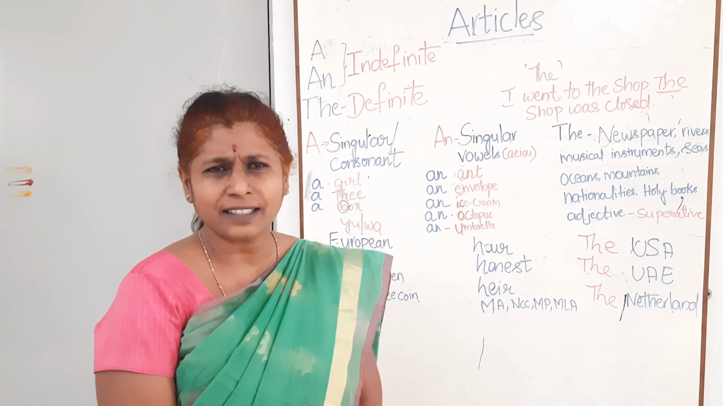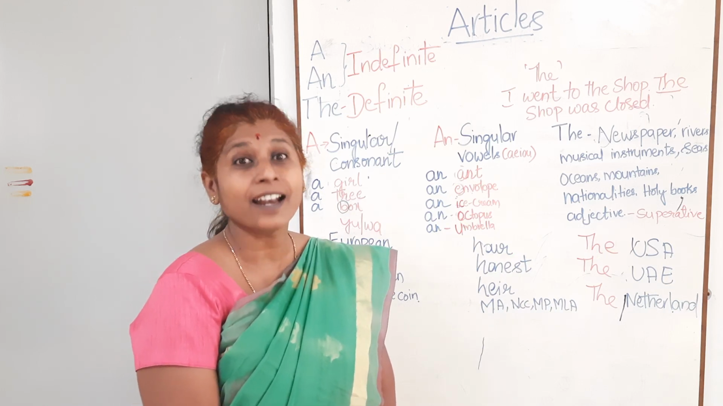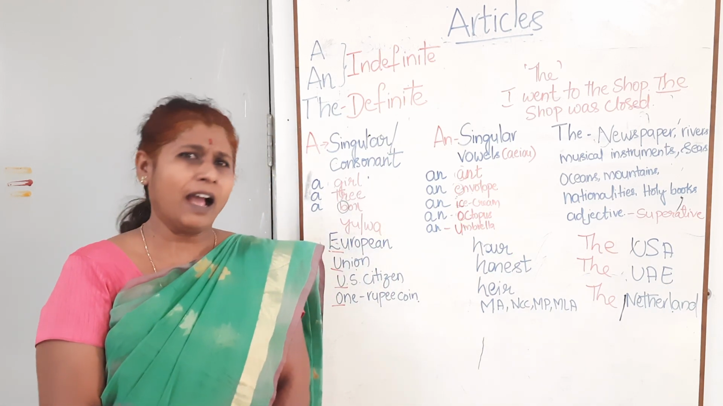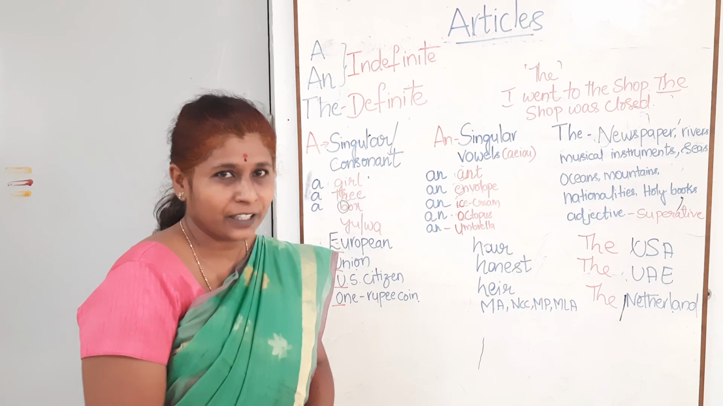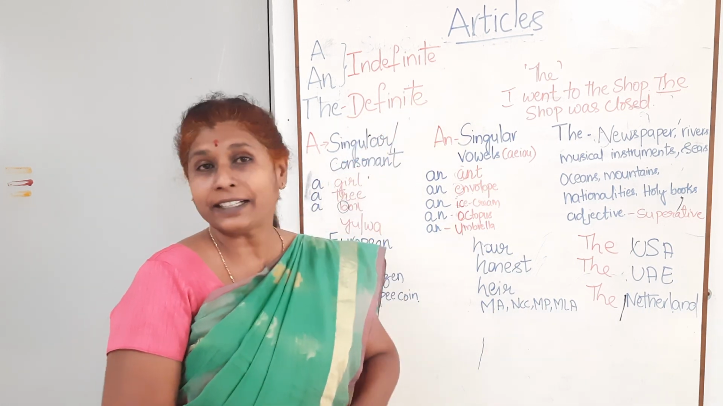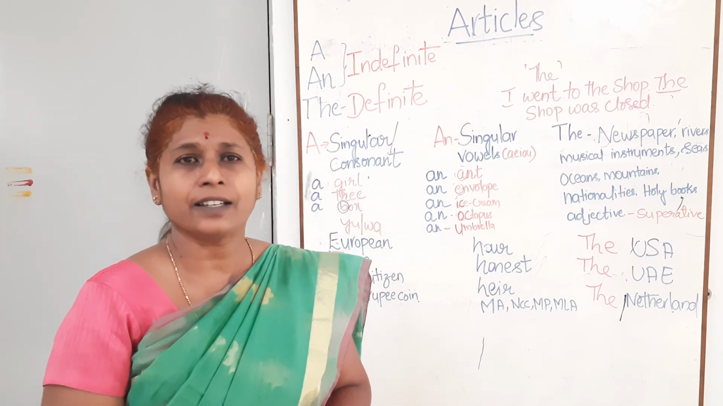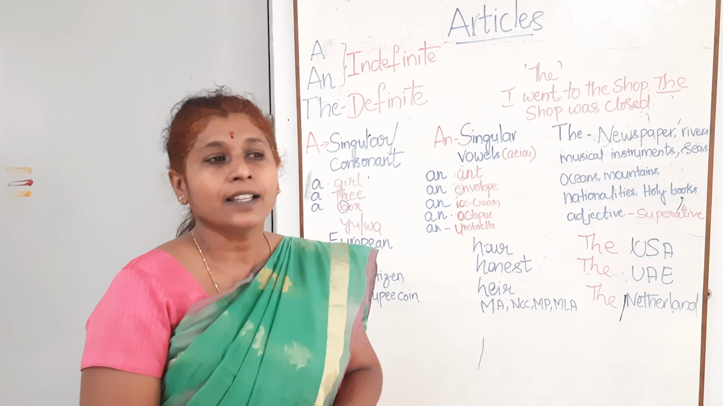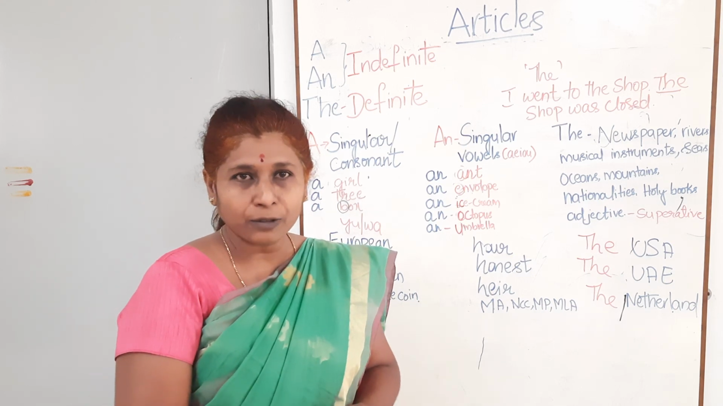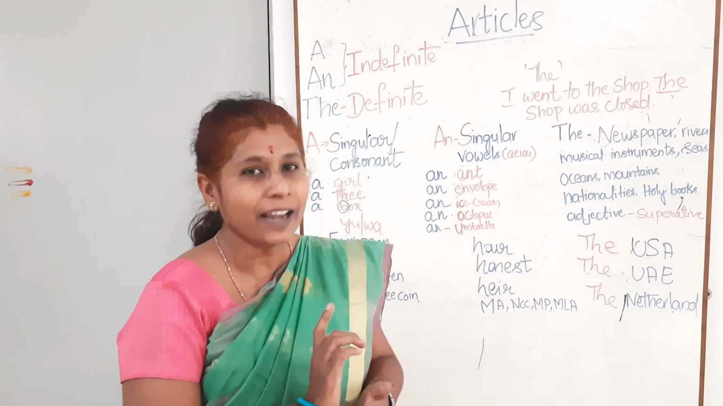So what are these? An, a, the. What are they? They are articles. What do you mean by articles? Let us learn each one. Articles are determiners. Then the question arises, what are determiners? Determiners are the words that are used before the noun to modify them. But be careful, they are used before the noun.